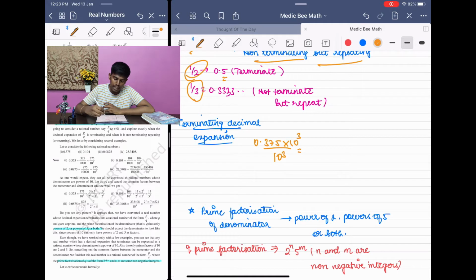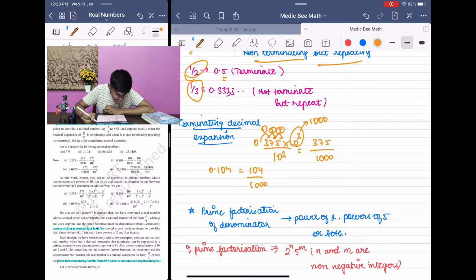If we multiply 0.375 by 10 power 3, what is 10 power 3 first of all? It is 1000. So multiplying by 1000, the decimal point moves three times. First, second and third. After moving 3 places, we get 375 divided by 1000. This is how you express terminating decimal expansions. And again, 0.104, you will express it as 104 by 1000.